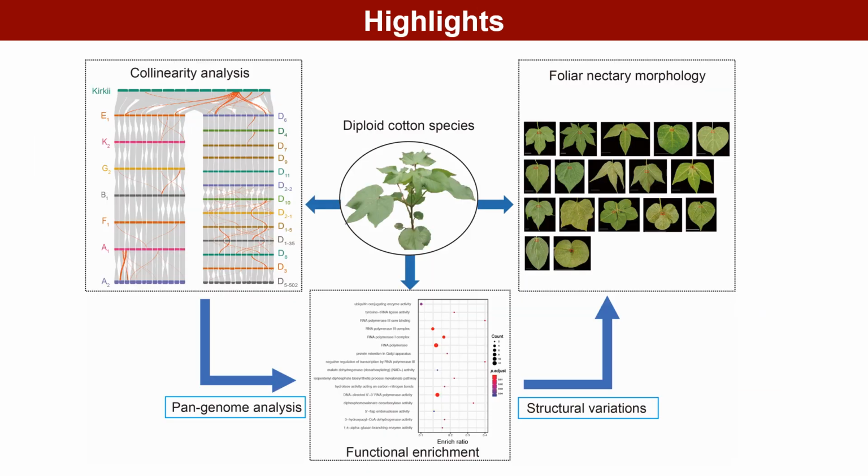Highlights: we selected 22 representative diploid cotton species to construct a high-quality super pan-genome. Through in-depth exploration, we uncovered adaptive evolutionary features among Gossypium species, elucidating the intricate genetic mechanisms underlying species differentiation and environmental adaptation.